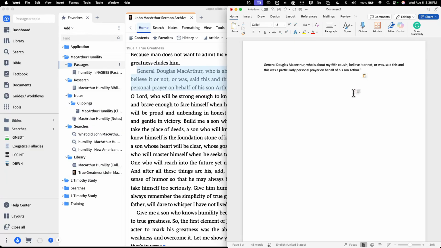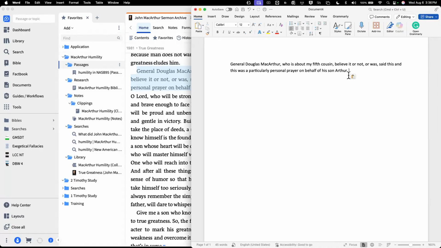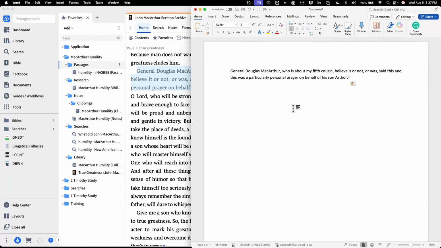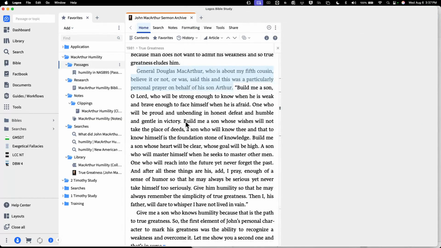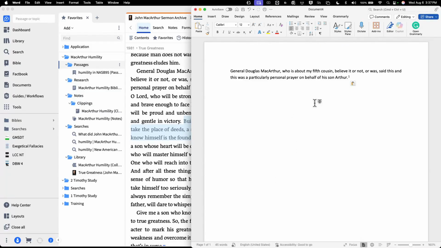See that footnote there? It might be hard for you to see. I'm going to make that a little bit bigger. There we go. You should be able to see that now. See the footnote? So Logos added a footnote and added it to the bottom in the correct form, right? Because I'm using Turabian. I set that up at the beginning, and it's all set right here for me. All right. Very easy to go in and do this stuff. You can grab a section by selecting it, copy, go back to your Word document, and just paste it in.